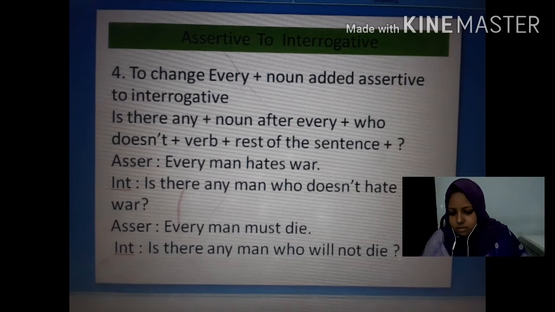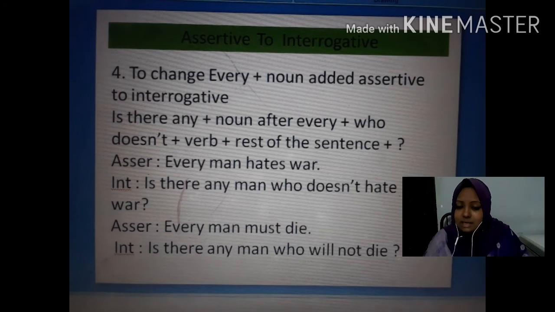In the example number 2, there is a noticeable thing that you have to remember. If this kind of sentence you get, in which there is a must, that we get in example number 2, that is every man must die. In this sentence we get a must, and for this must we have to take a will not in the interrogative sentence. Okay, this is an exceptional case, so you have to remember this.